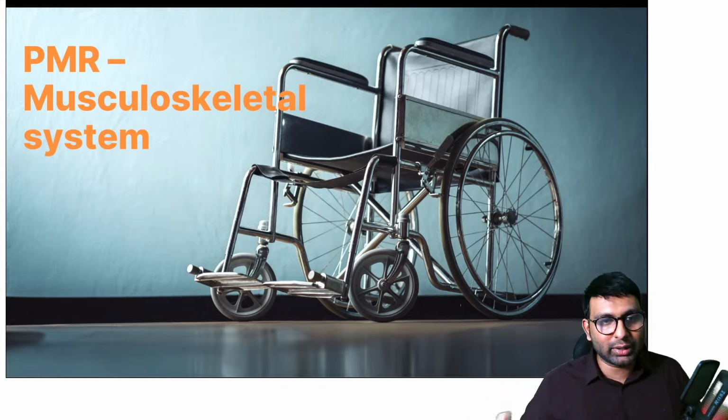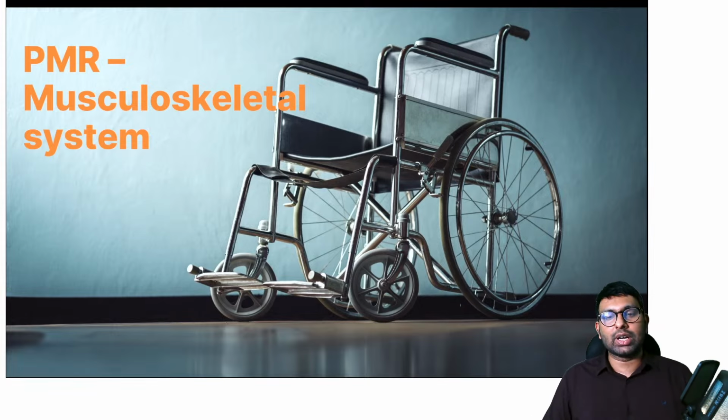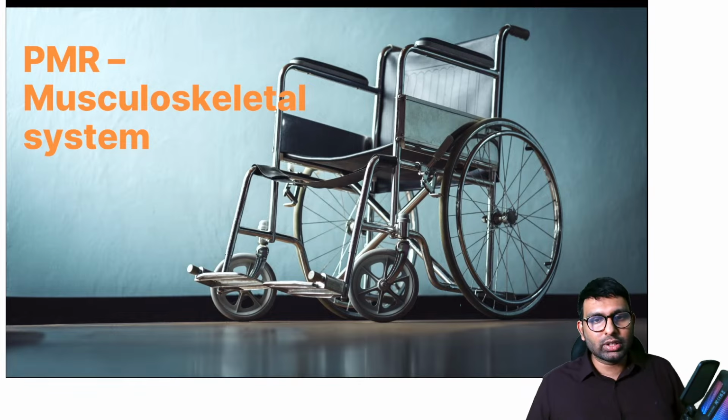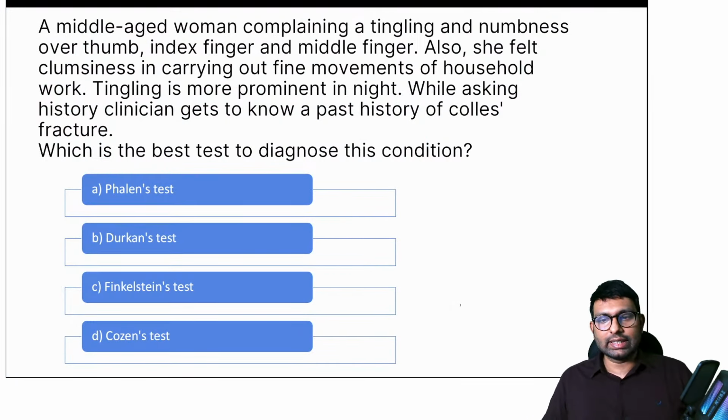Now let's again go back to physical medicine and rehabilitation. And here a very important chapter in physical medicine and rehabilitation is musculoskeletal system. From here a lot of questions can come, which is again a superimposition with orthopedics. So what are the questions that come from musculoskeletal system? So let's see this question here.